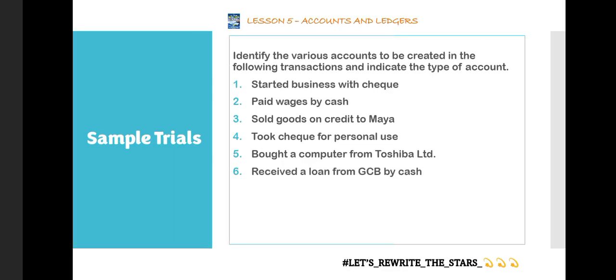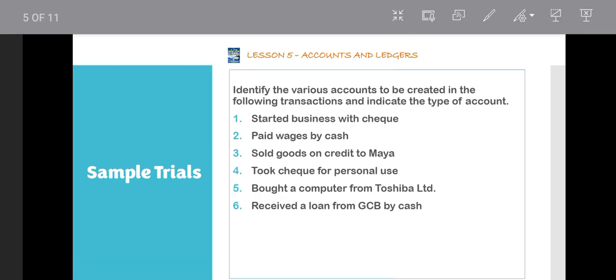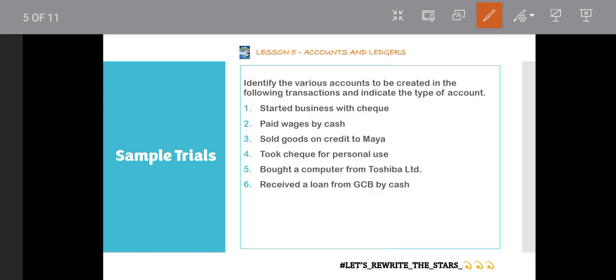So that is the last but not the least: received a loan from GCB by cash. So now we are receiving a loan. If they didn't tell us who we are receiving the loan from, then we just write loan account. But because they've told us who we are receiving the loan from, we will write the loan and put a hyphen.